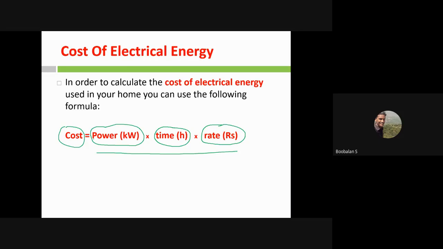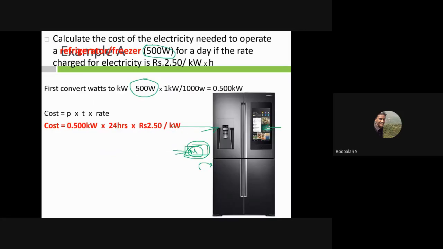Now we'll move on with it. So we have watts, 500 watts. Now we need to convert it into kilowatts, right? It's very easy. We need to divide it by 1,000. That's what kilo means, 1,000. So it will come back in kilowatts. Now it is called 0.5 kilowatts. So 500 watts is converted into 0.5 kilowatts.